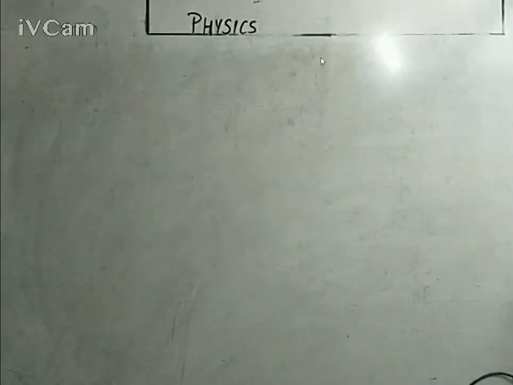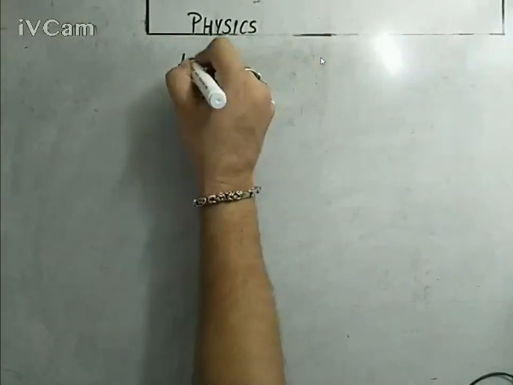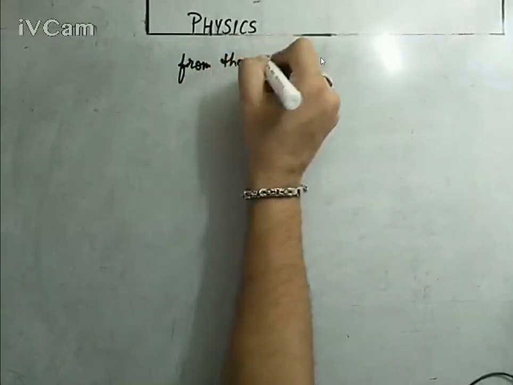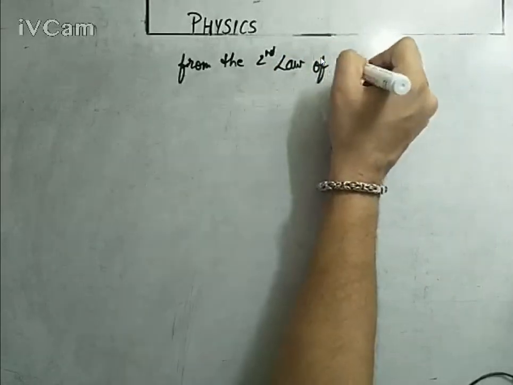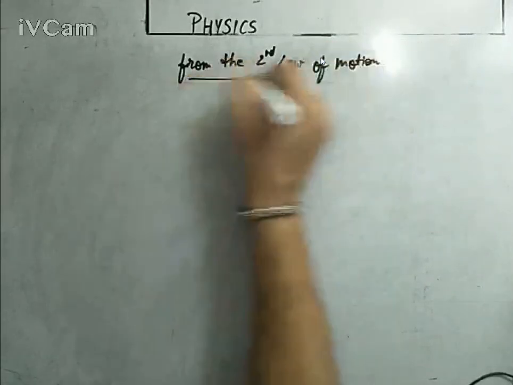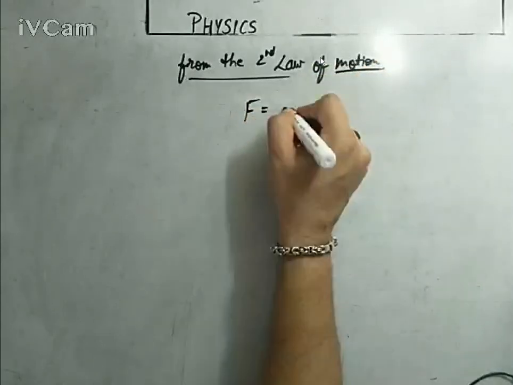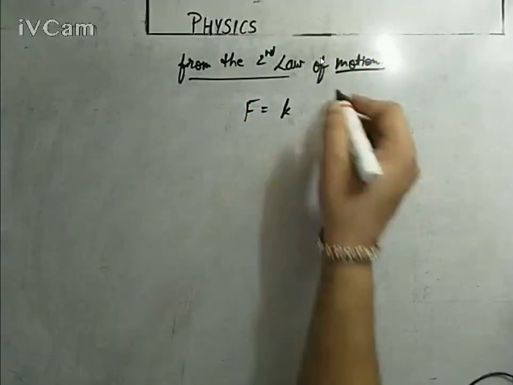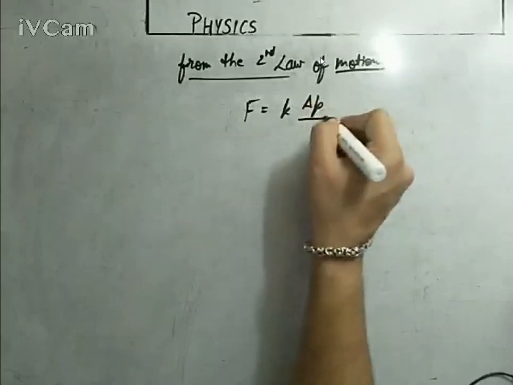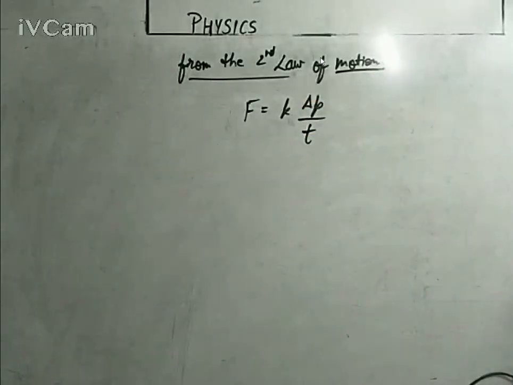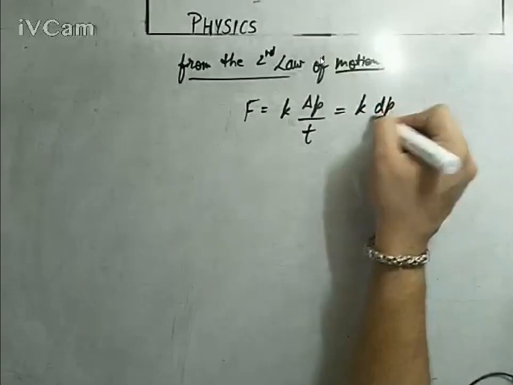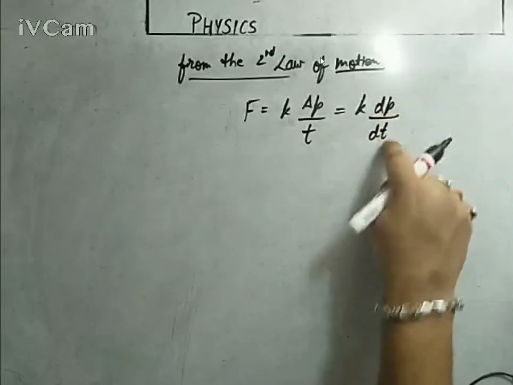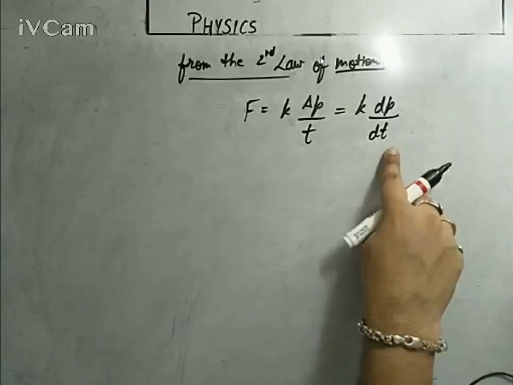We know very well from the second law of motion, the force applied on a body is directly proportional to the change in linear momentum with respect to time. You can write it like this, or in calculus form, F equals K constant dp upon dt, meaning change in momentum with respect to time for a small change.